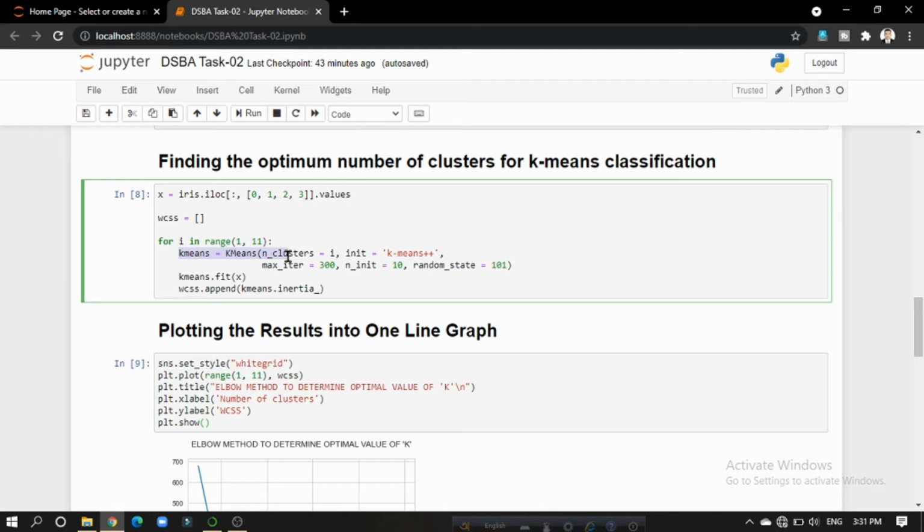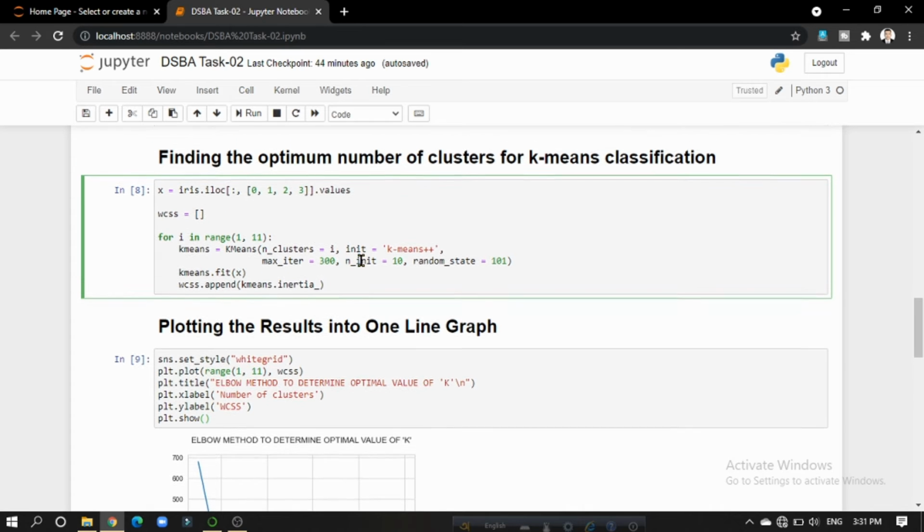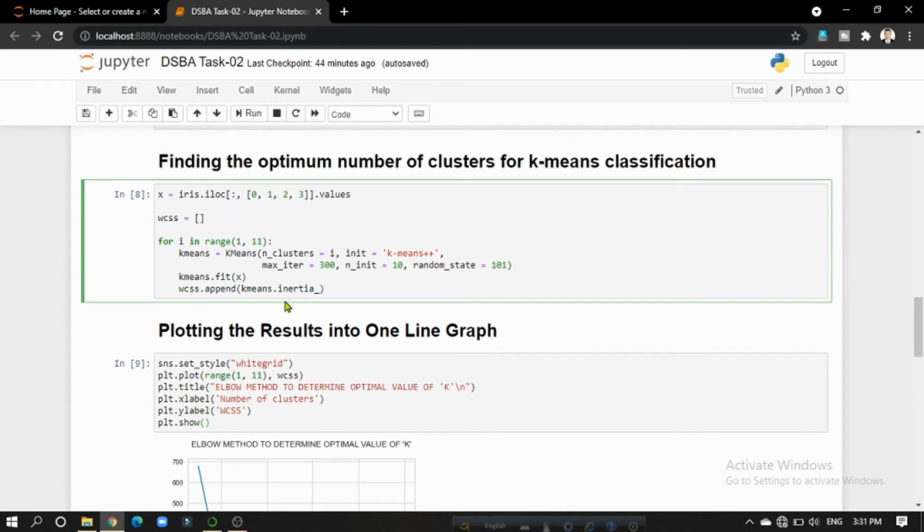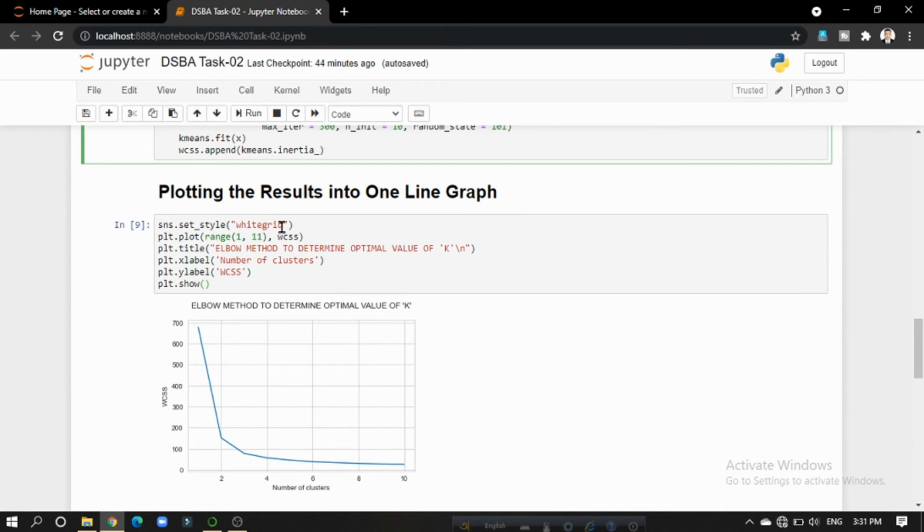After that I have initialized KMeans, and here n_clusters equals i, and the value of i means the for loop will run over the range from 1 to 10. After that I have appended the results using the append function. After that I have plotted the results into one line graph.